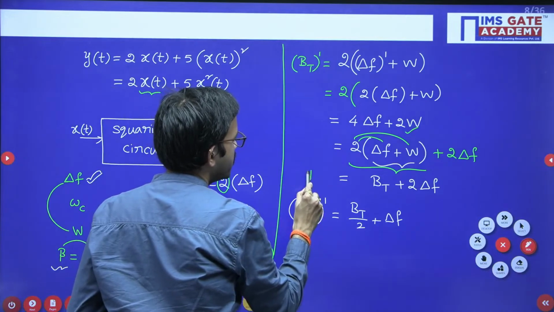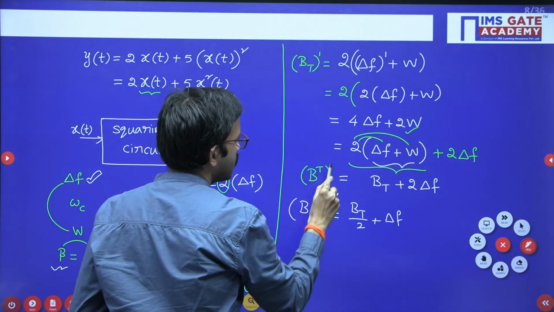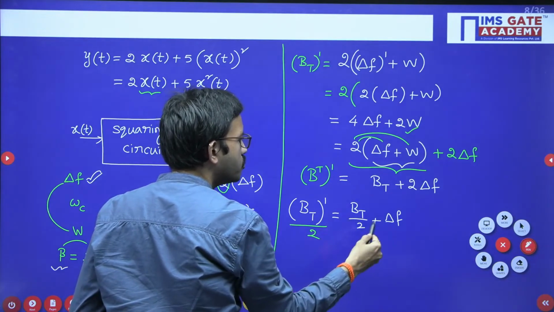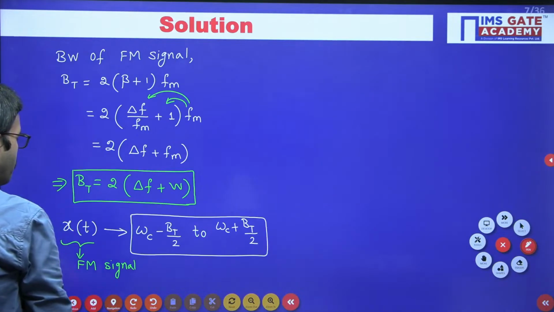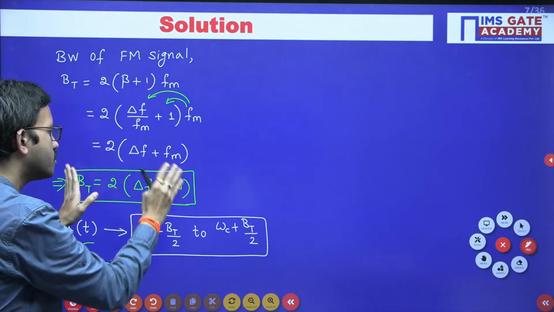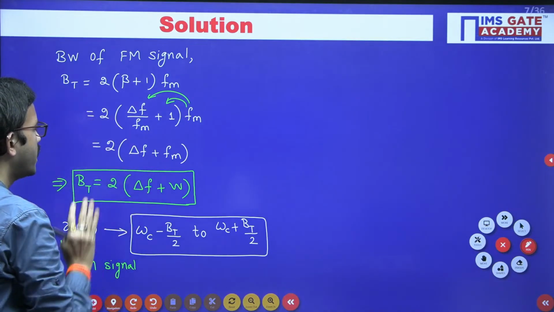Here you got BT dash. Now I have divided the overall term by 2. BT dash by 2, which is nothing but BT by 2 plus delta f. Now you can easily understand. Here earlier you got BT, right? The bandwidth of the original FM signal x of t.